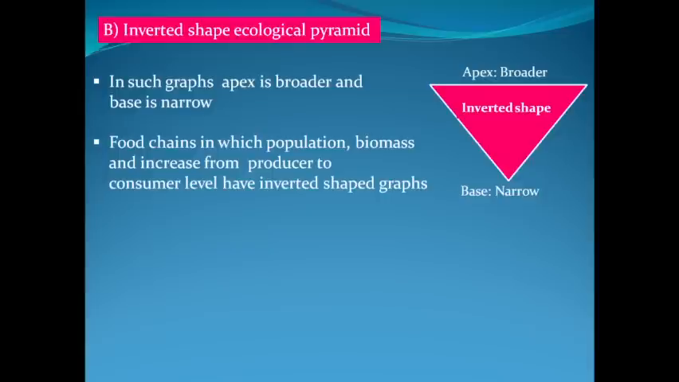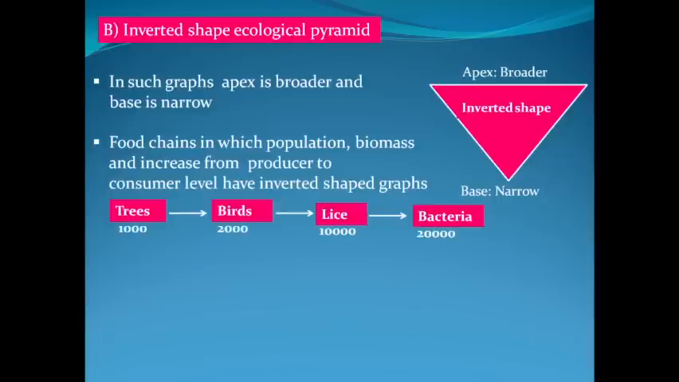It is easily seen through this figure that something is increasing from producer to consumer level. That's why the apex has become broader and base has become narrower. Let us understand it with the help of one more food chain. That is, we have trees in the forest on which birds are feeding, and lice are feeding on birds, and bacteria are feeding on lice.